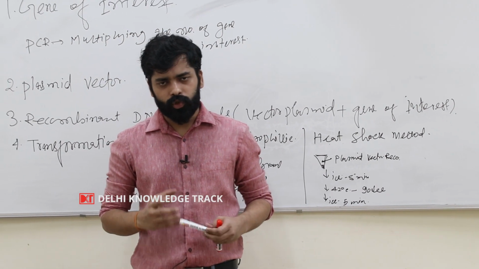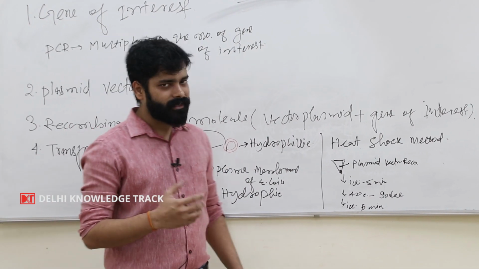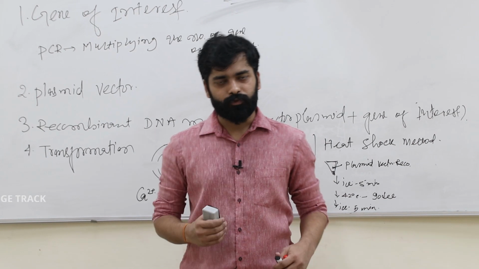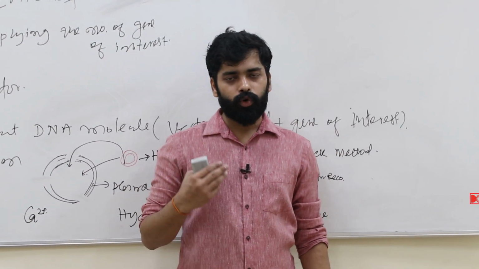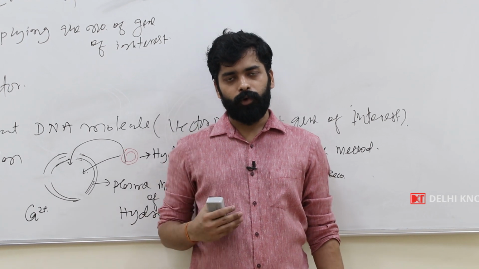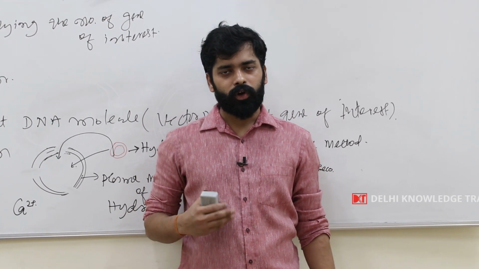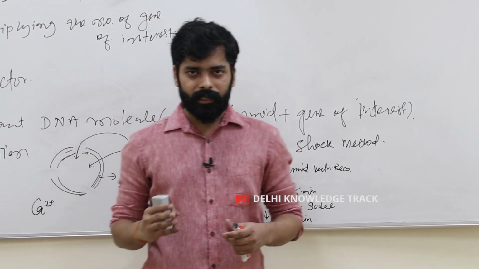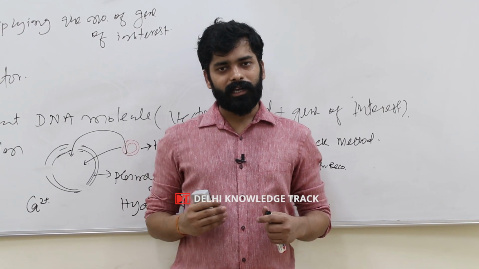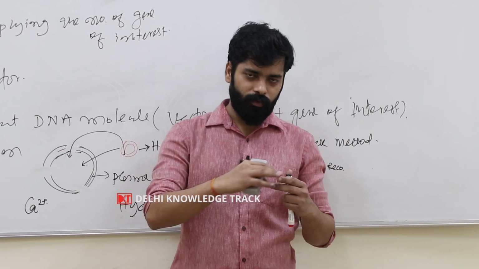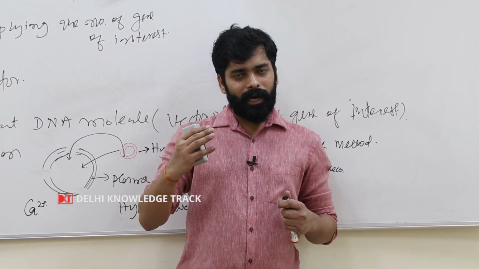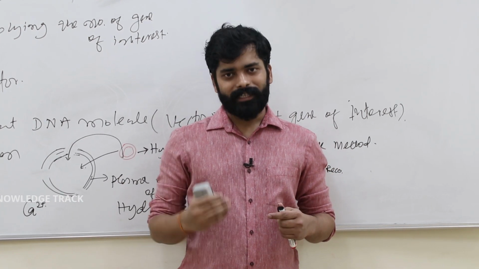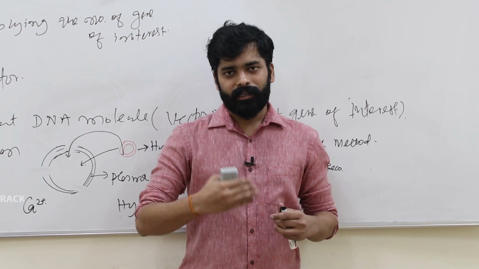Heat shock method is basically used for the transformation of hosts such as E. coli. But we have different methods to transform different hosts. Suppose we have a plant cell and we want to transform it with the recombinant molecule, then we will use the ballistic approach or the gene gun. What do we do in the gene gun? In gene gun, we take the recombinant DNA plasmid, we take tungsten particles or gold particles, we coat the particles with the DNA molecule, and then these particles are bombarded into the host cell, that is our plant cell, and then this plant cell will get transformed.